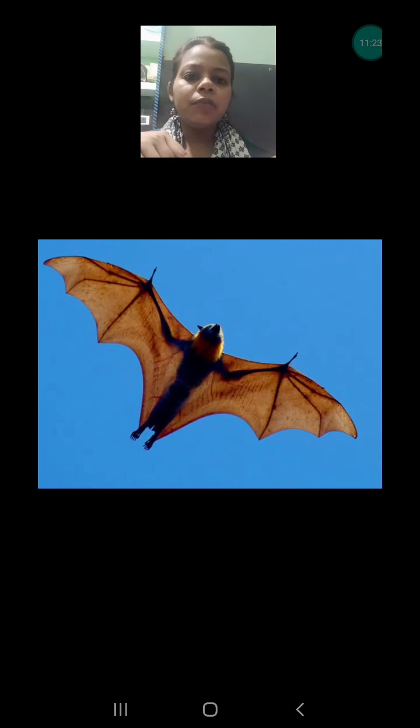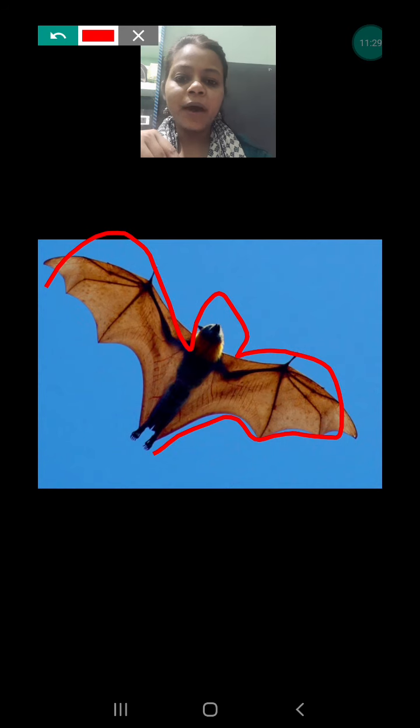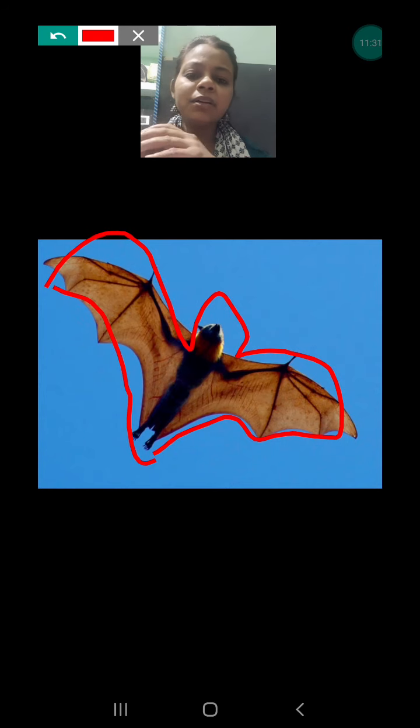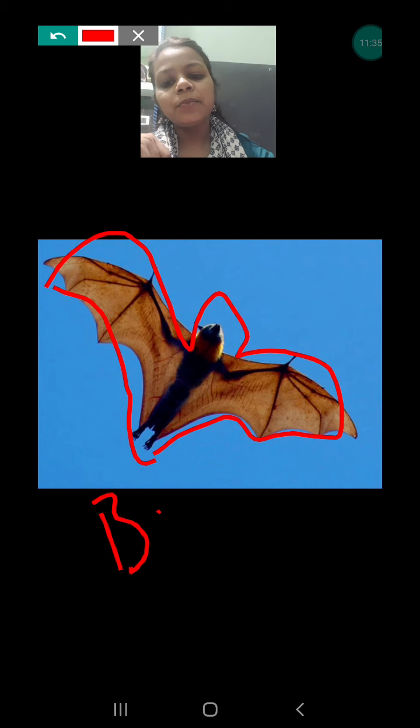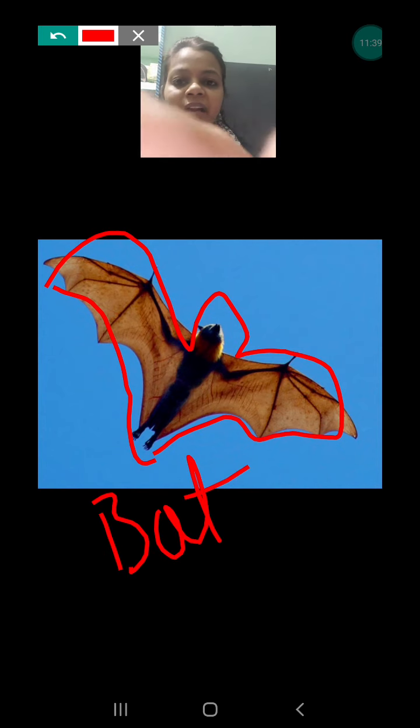Next, you are seeing an animal flying, but we cannot consider it a bird. Why? Because a bird has feathers, but this animal doesn't have feathers. So what is this? This is the bat. But as it can fly, it comes under the category of aerial animals. It is a mammal. The bat is a mammal, and it is the only mammal that can fly.